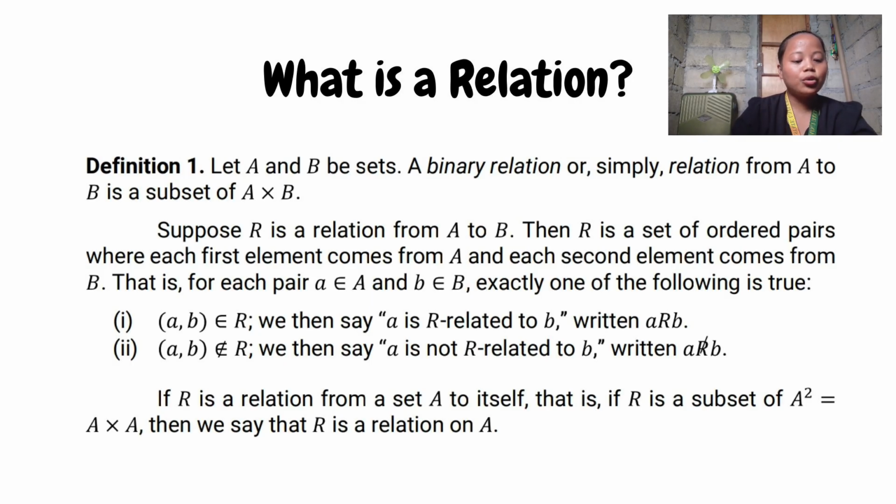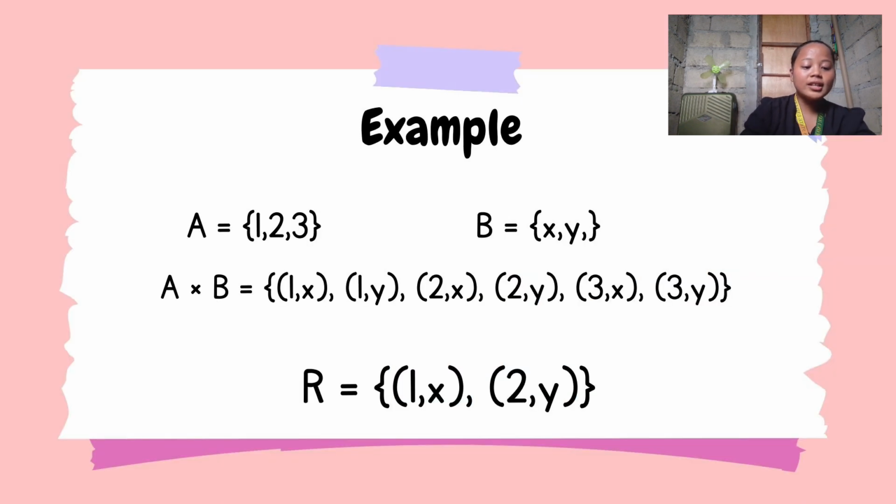So, to better understand, I have here some examples. For example, we have A with elements 1, 2, 3, while B has x and y. First, we get the Cartesian product of A and B. Since we already know how to get the Cartesian product, we distribute the elements to make ordered pairs, then write them as a set.